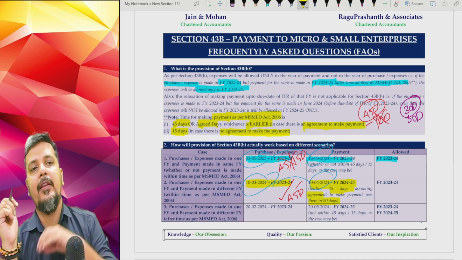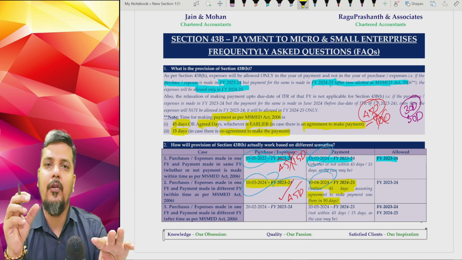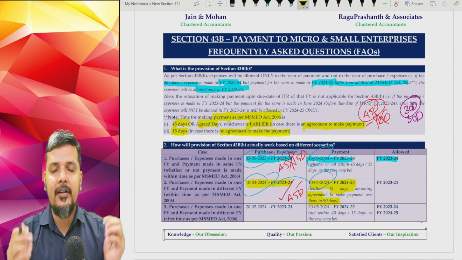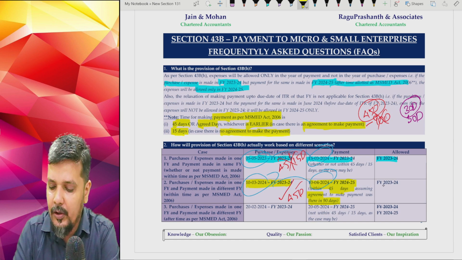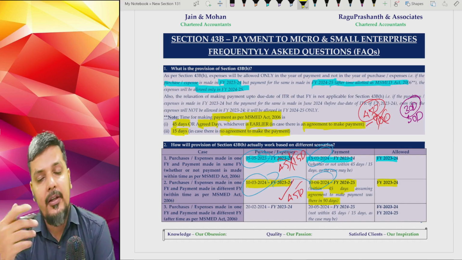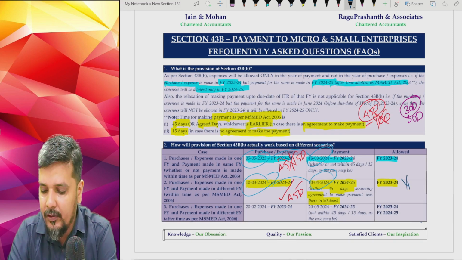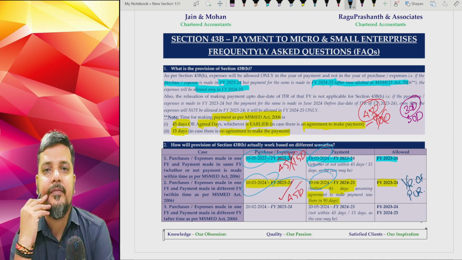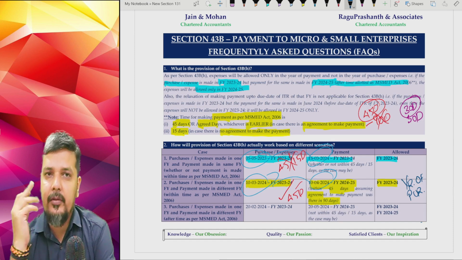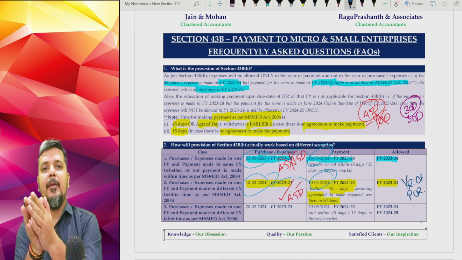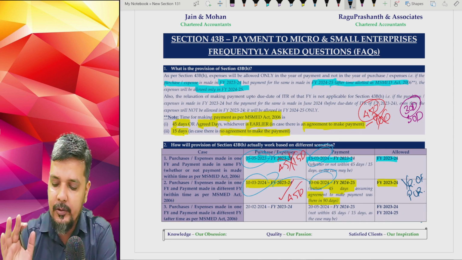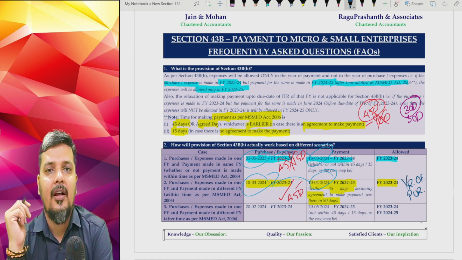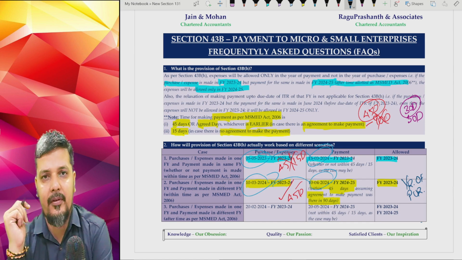Even in this case, where the year of purchase is 23-24 and the year of payment is 24-25, but it is within the time limit of the MSMED Act that you have made the payment, no issues at all. You will claim that expense in the year of purchase itself. No issues at all. In the year of purchase itself, you will claim that as an expense in your Income Tax Act. So though the purchase happens on one date and the payment happens on another date, it is within the time frame of the MSMED Act, no issues at all. You will claim that amount as an expense in the year of purchase itself.